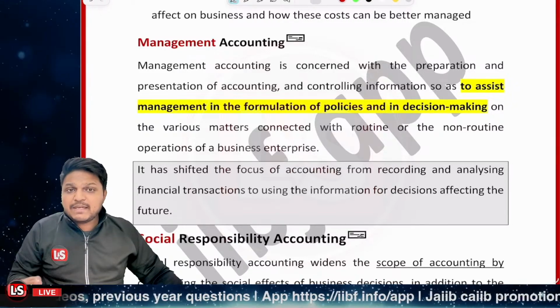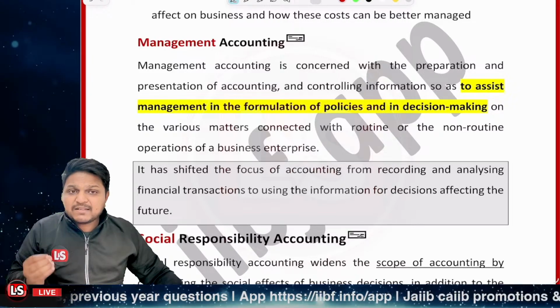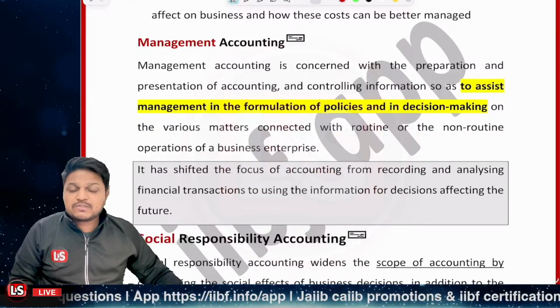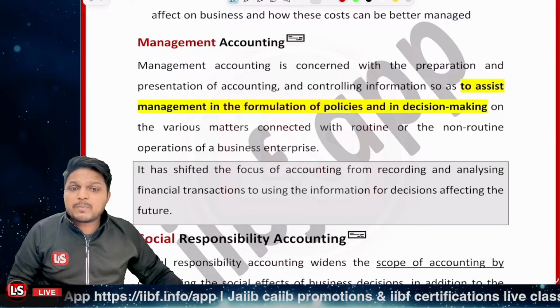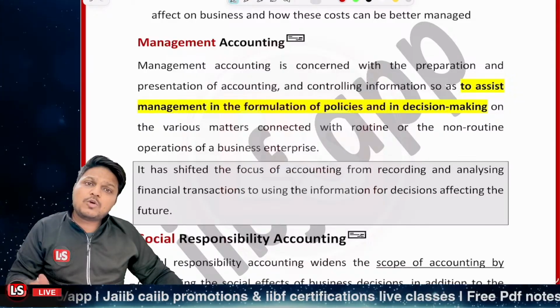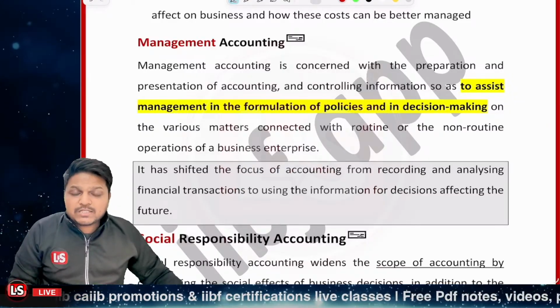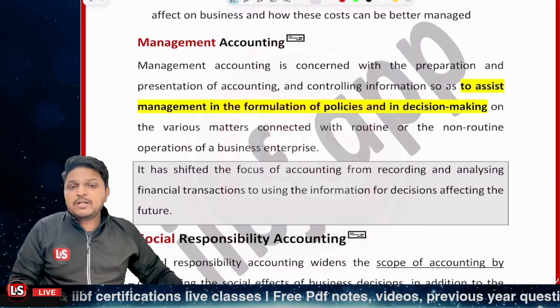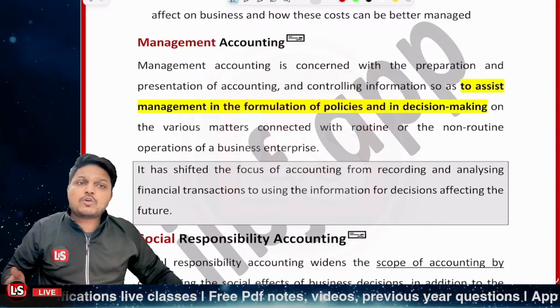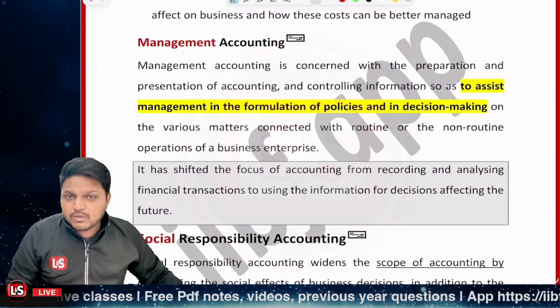So the various matters concerned with day-to-day processes, as well as non-routine processes or operations, that information must be available to the top management. So it's about preparing and presenting controlled and accounting information to the top management so decisions can be taken.